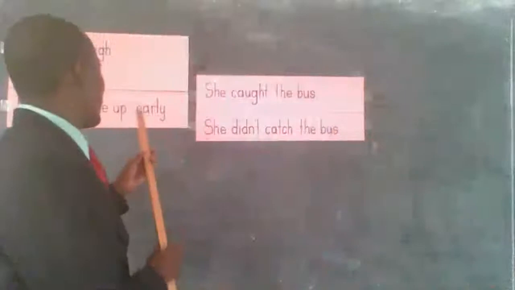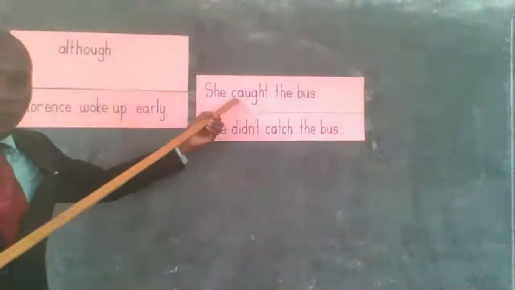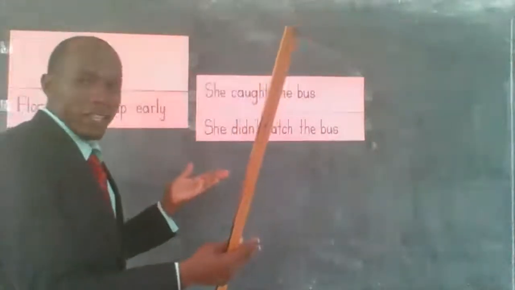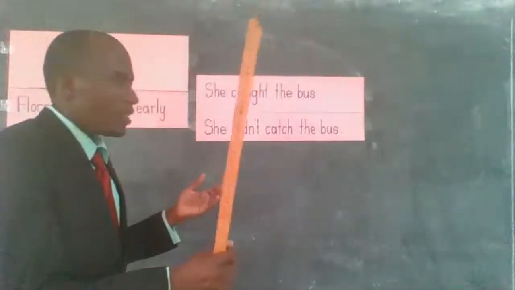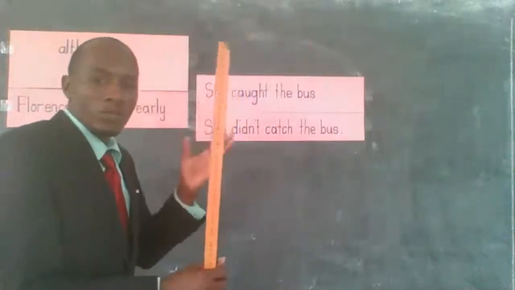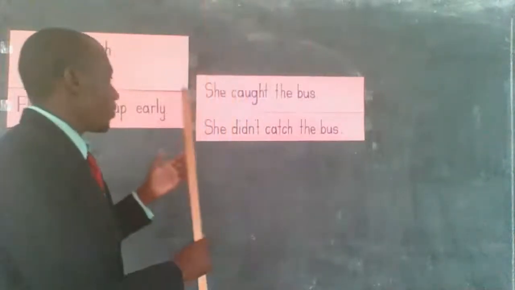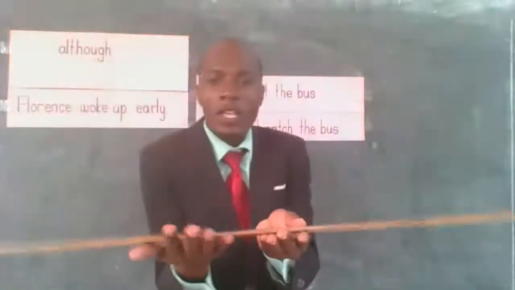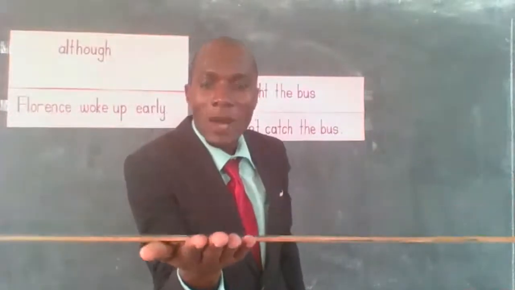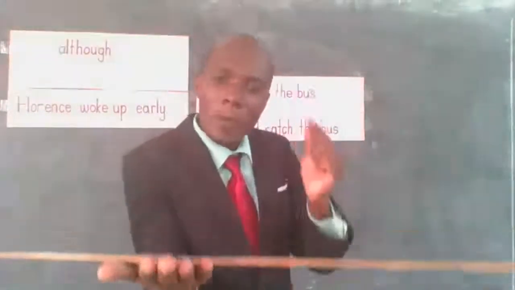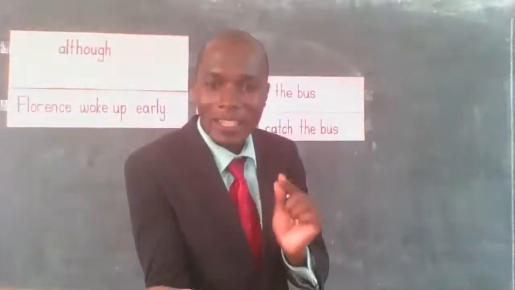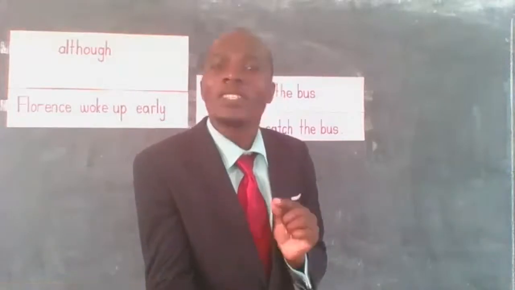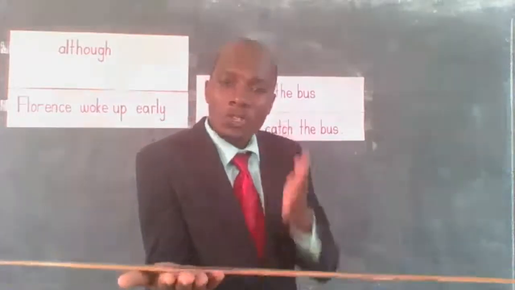But when we correlate this first one to this one, it means that they have the same weight. That is not our area of interest because we are joining although, which is used to join sentences of different weight. When you say she woke up early, she caught the bus, it means that now the sentences are on the weight scale and they are balancing, because the major purpose of Florence waking up early was to catch the bus, which she succeeded in, which means those sentences have a mutual relationship.